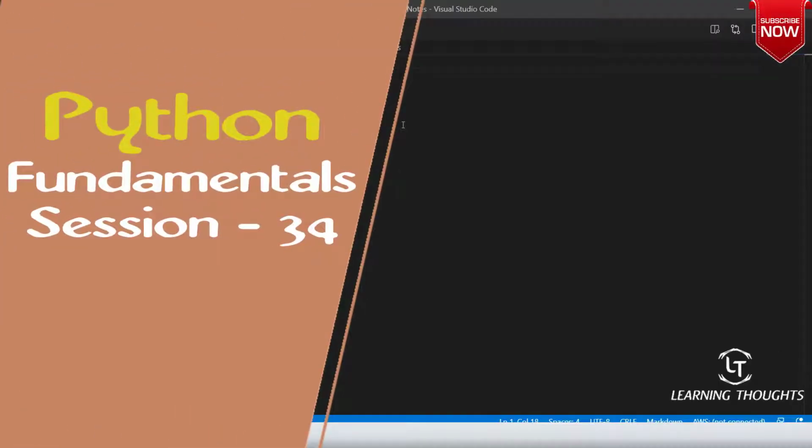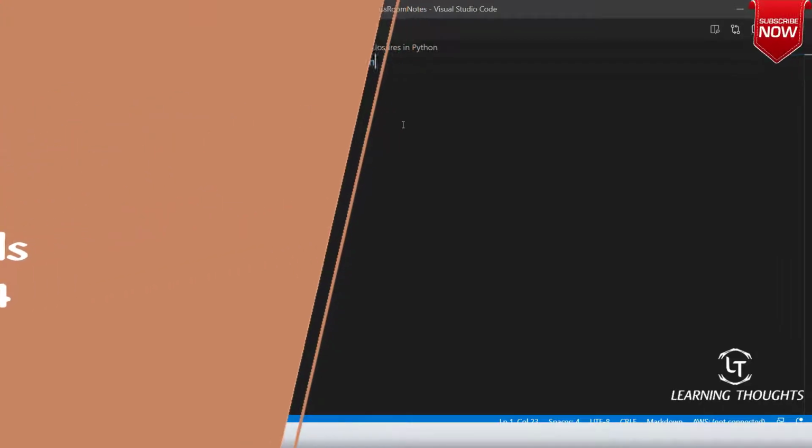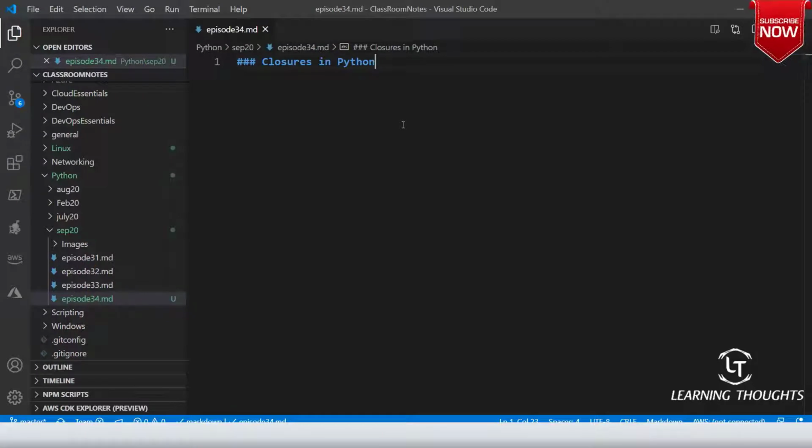So closures in Python. Why do we use closures? Why do we use lambda functions? For that, we will be discussing callable functions. Then we will be trying to use them, and all of them will become very handy whenever you are doing functional programming.